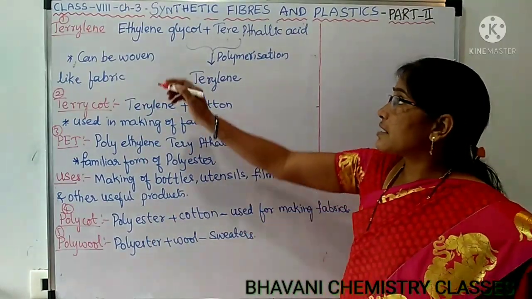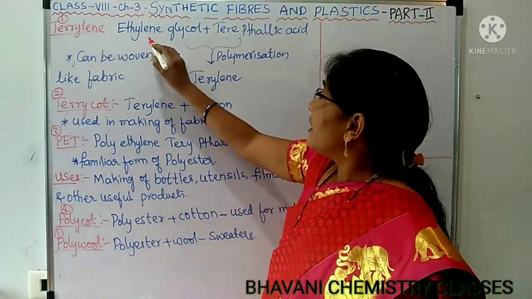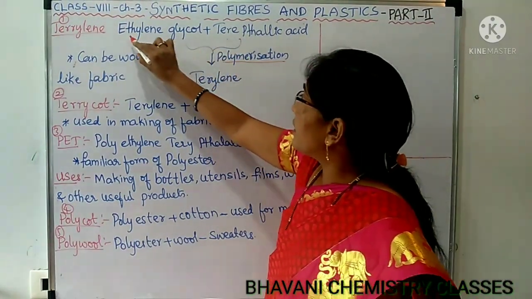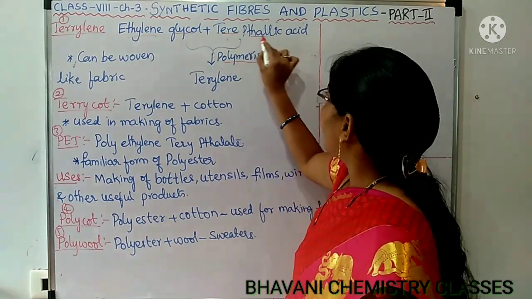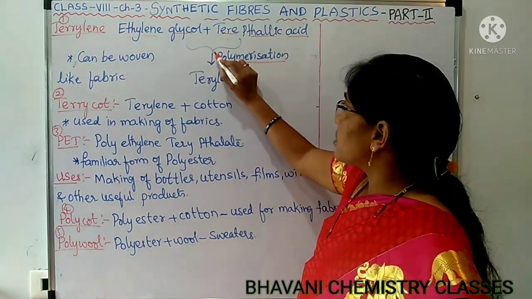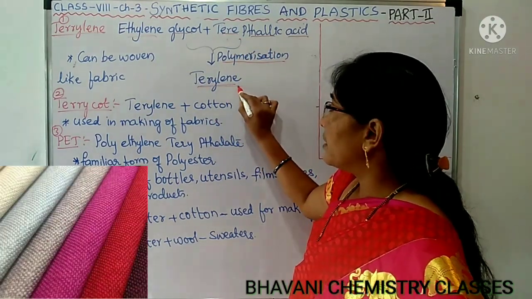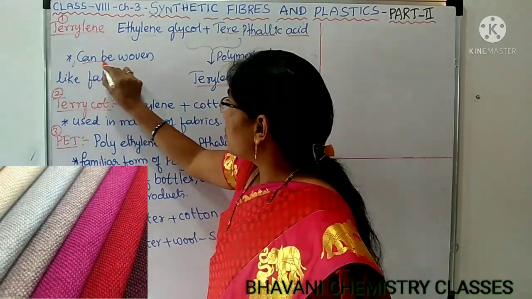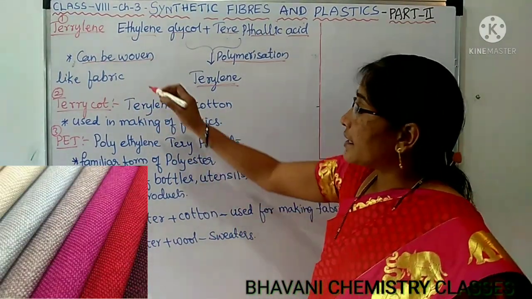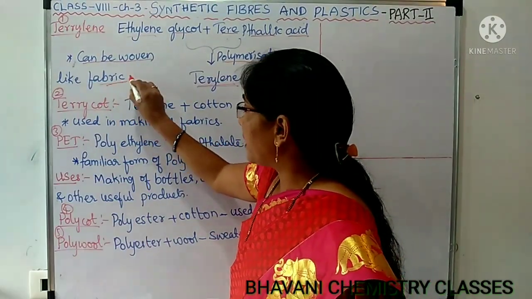Let us know the first type of polyester, that is terylene. Terylene is synthesized by the polymerization of ethylene glycol and terephthalic acid. These two are the chemicals. By the polymerization of these two compounds, terylene is formed. What is this terylene used for? It is used for making fabric. It can also be woven. That is the reason it is used for fabric.